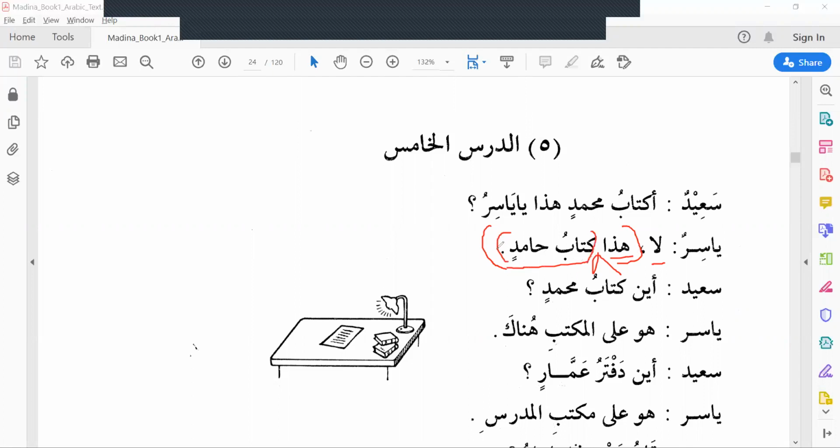The relationship between these two words is mudaf and mudafun ilayhi. This phrase is khabar for the mubtada. Because we have learned that a nominal sentence should contain two parts, one is subject and another is predicate, in Arabic, mubtada and khabar.